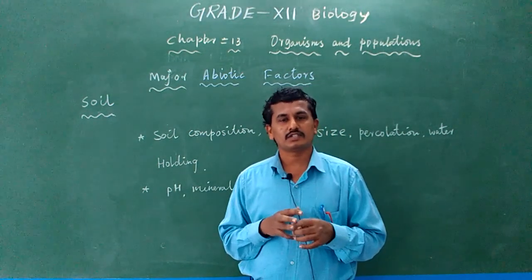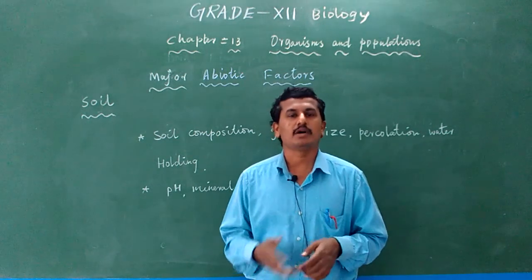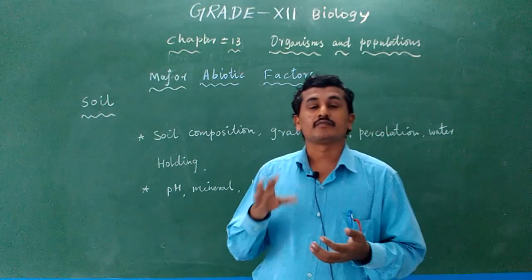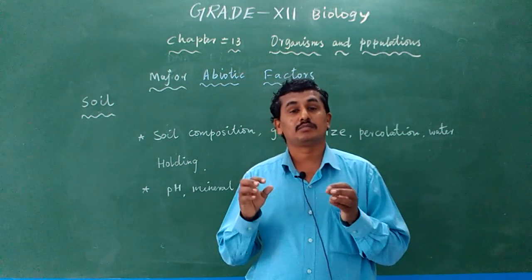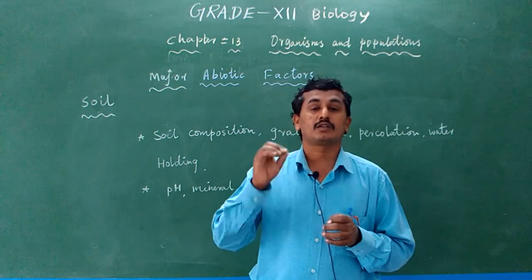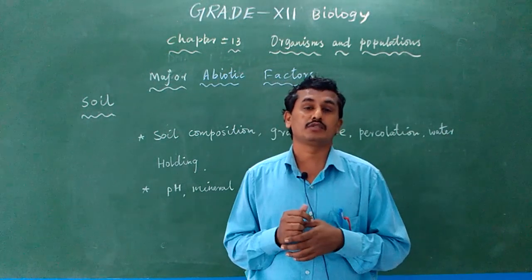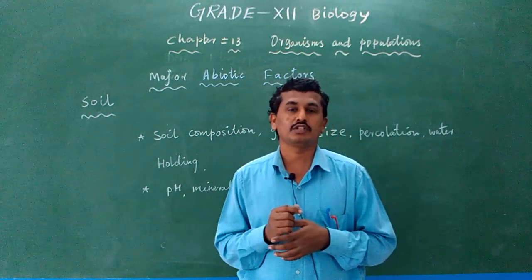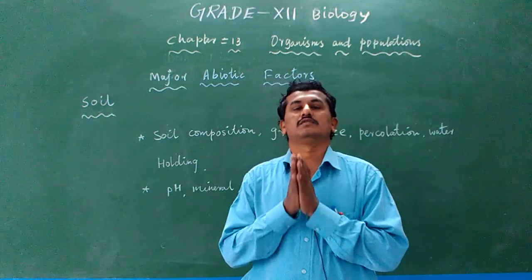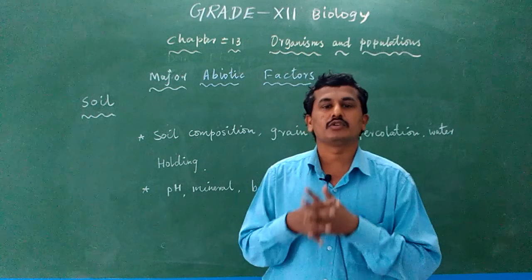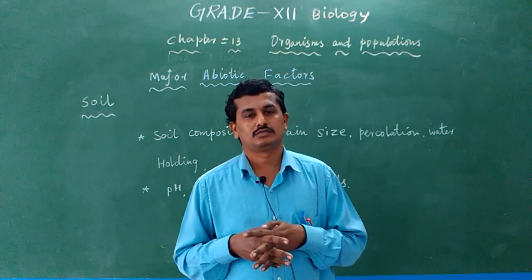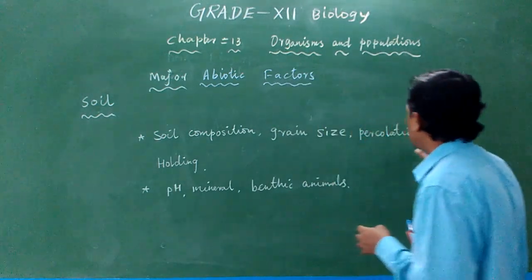And gravitational water moves into the deep horizon, so it is also not useful for the plants. And capillary water is present in between the soil particles. Only the capillary water is useful for the plant's growth; the roots absorb only capillary water. So water composition and water percolation capacity are also important for the plant's growth. Okay, and then water holding capacity.